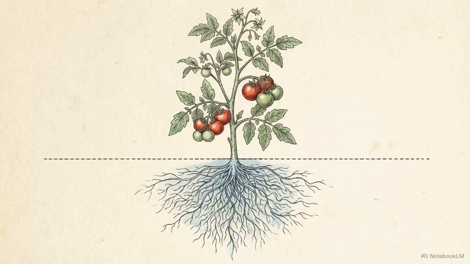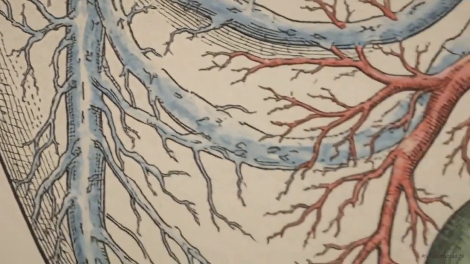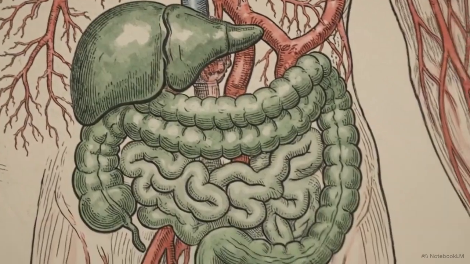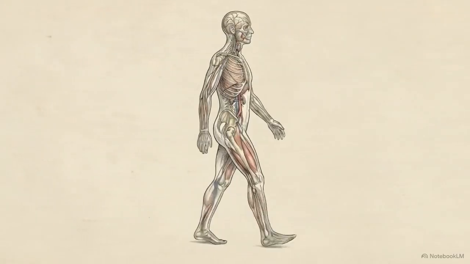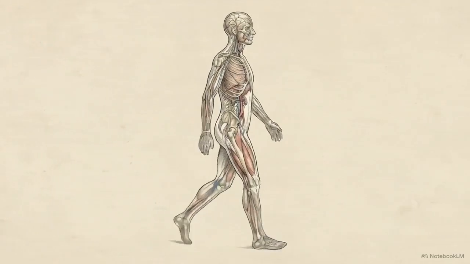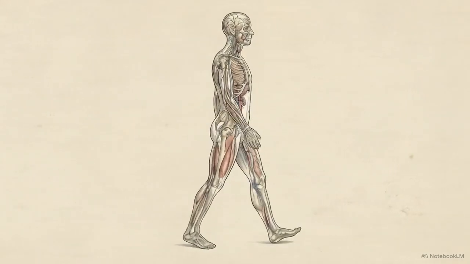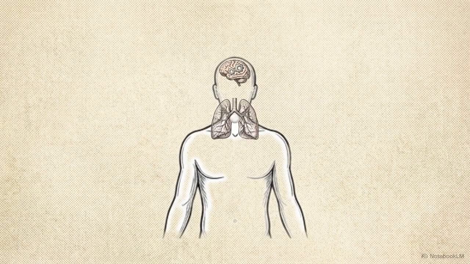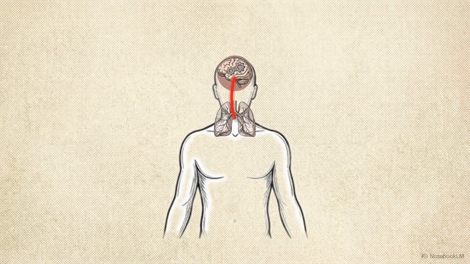Plants follow the same logic, separating their work into a root system for absorbing water and a shoot system for growth and reproduction. These systems allow an organism to manage survival processes that are far too complex for any single organ to handle on its own. The final level of this hierarchy is the organism, where all these systems operate as a single integrated whole. At this level, every system is interdependent. Your respiratory system can pull in oxygen, but it cannot move that oxygen to your brain without the circulatory system.